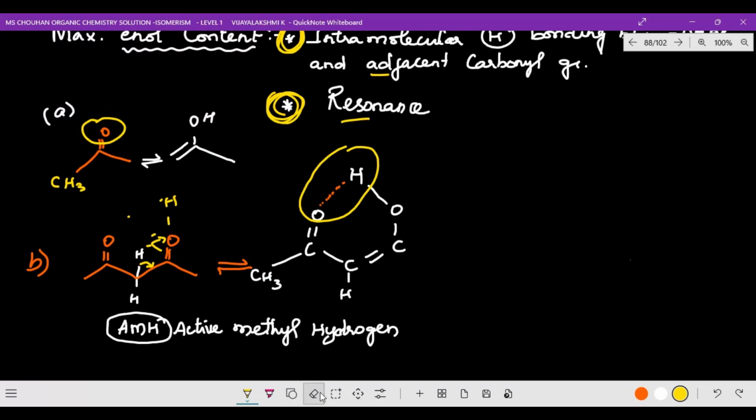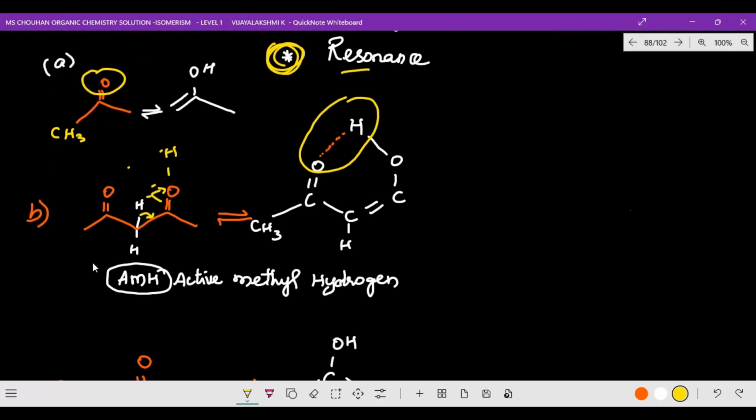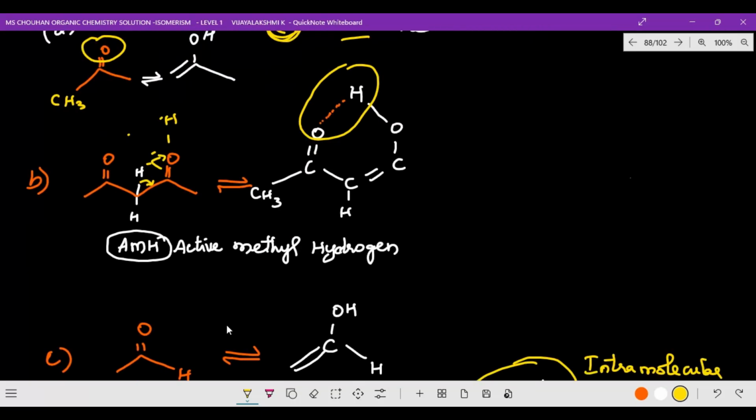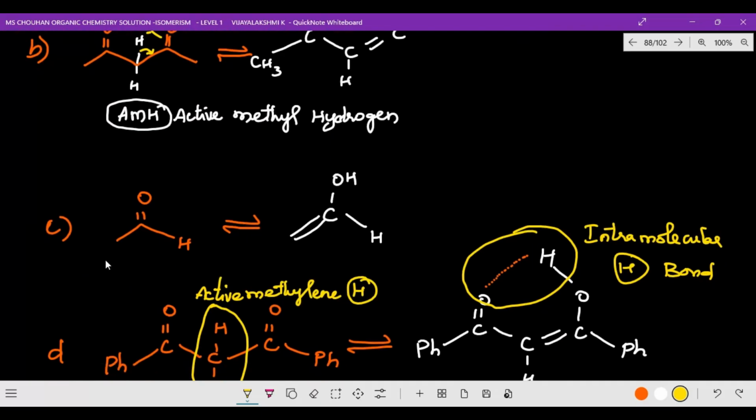So, this will be more stronger than acetone. So, enol content is more stable than acetone of this, right? Now second is higher comparatively to the first. Now third one, let us see. So third one, it is aldehyde also the same, CH3 is there. So CH3 is there means one hydrogen has gone over here, and the other two hydrogens form a double bond. So that is CH2 double bond C OH H. So this is also only one thing available here.